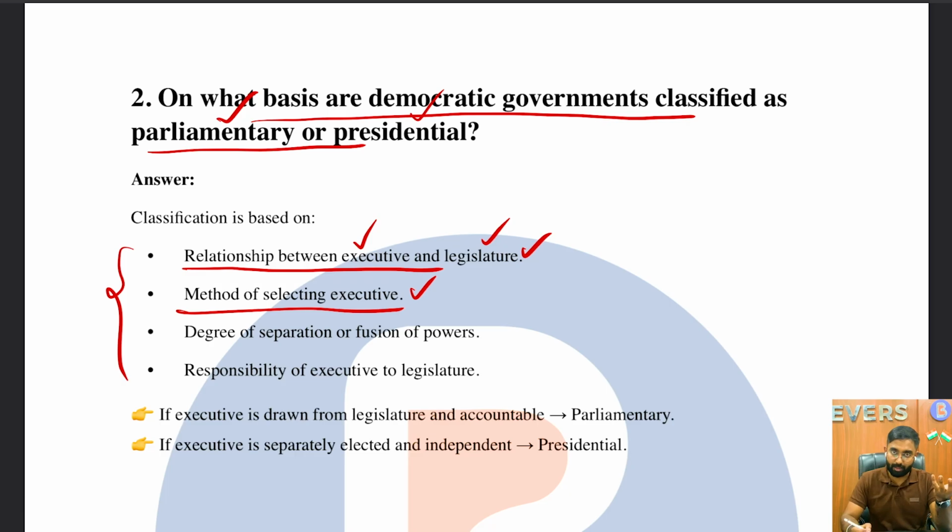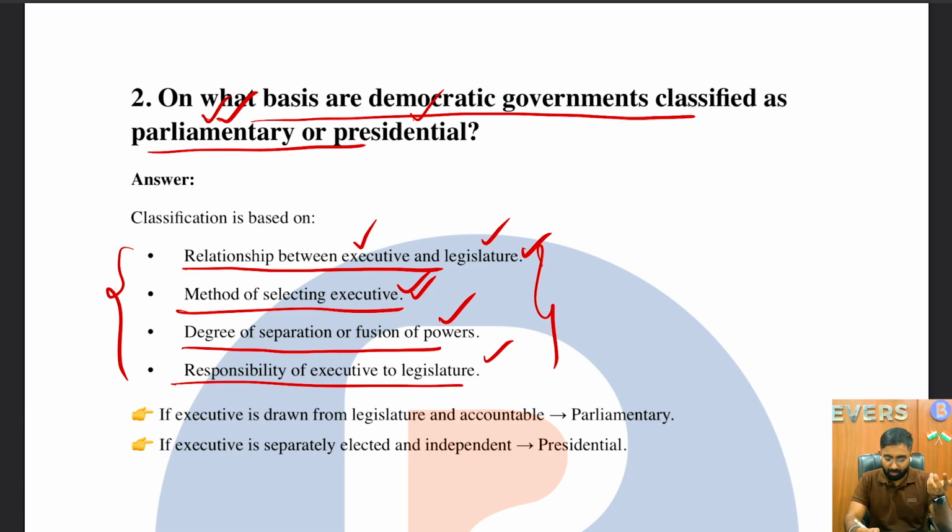So is it based on the kind of system which we follow in India, or pretty much like the USA, where the executives, especially the President, has his own executives who support him, the kitchen cabinet, what we call. Those executives are completely different from the Indian parliamentary system. Next is the degree of separation or fusion of powers, what kind of powers these two hold, and the responsibility of the executive to the legislature. So based on these four fundamental aspects, we can decide whether a particular democracy is parliamentary or presidential in form.